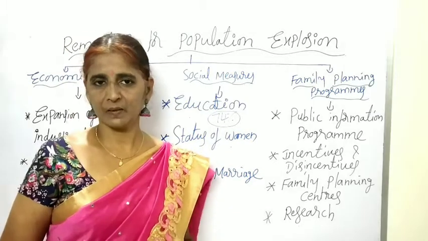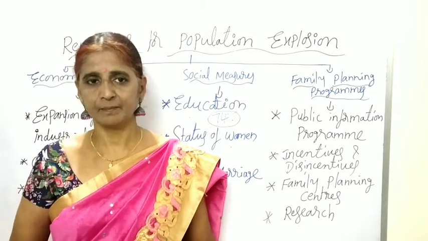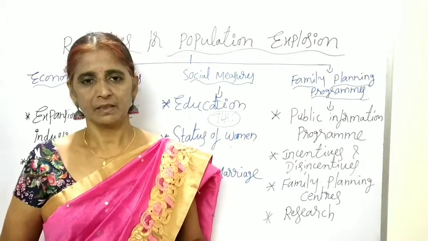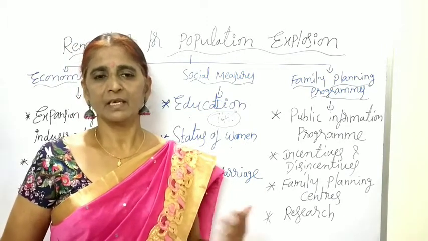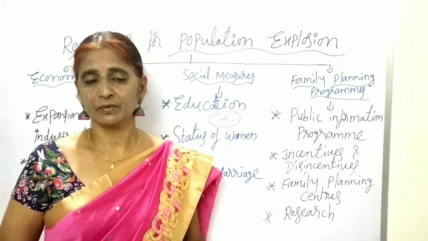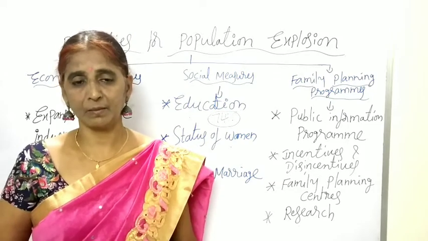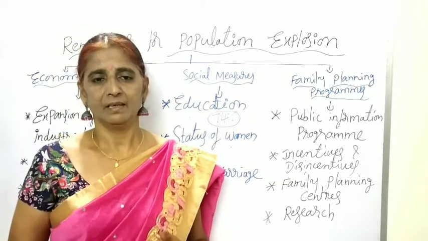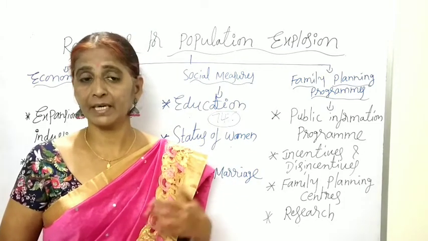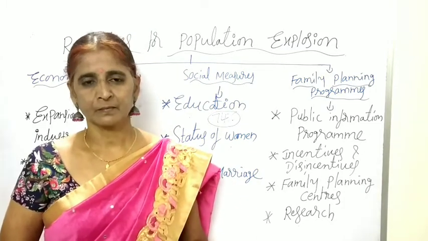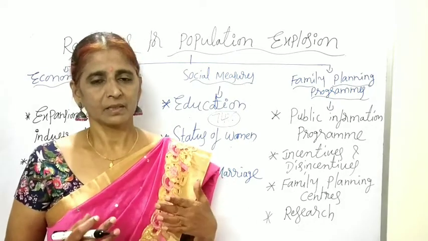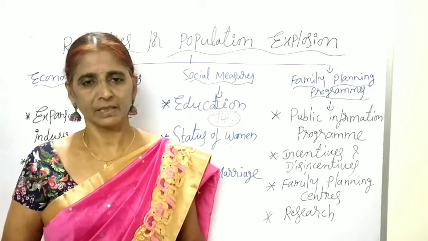China is following the one child norm, but in India even the two child norm is not followed by the people. In China, nearly 85% of married couples are using contraceptive methods for family planning. But in India, only about 41% of married couples are using contraceptives. Because of these reasons, population is growing more and more in India compared to China.